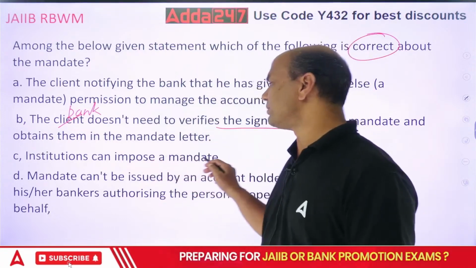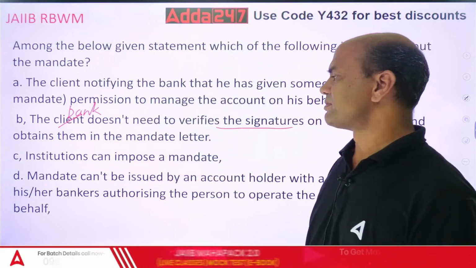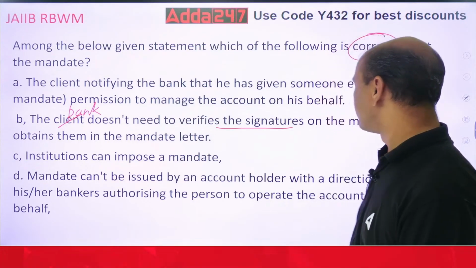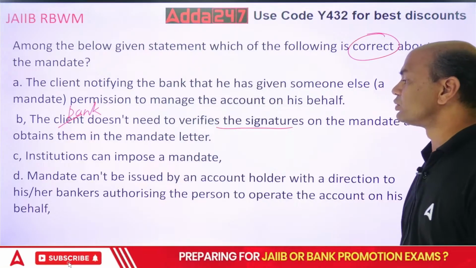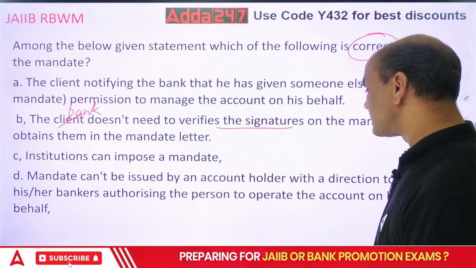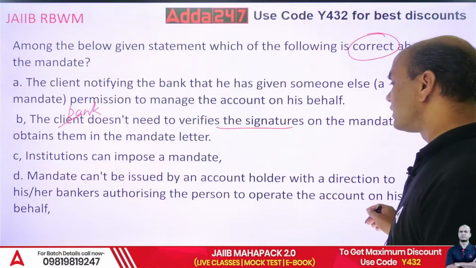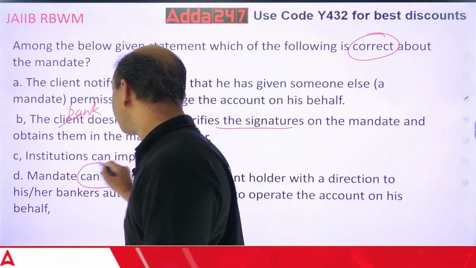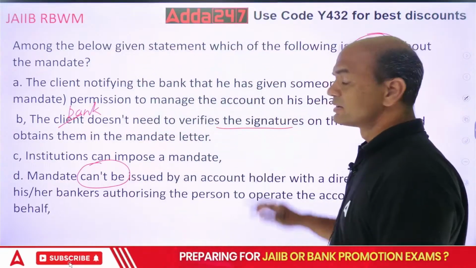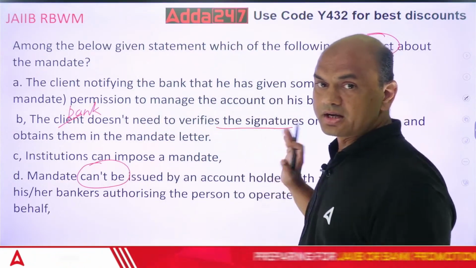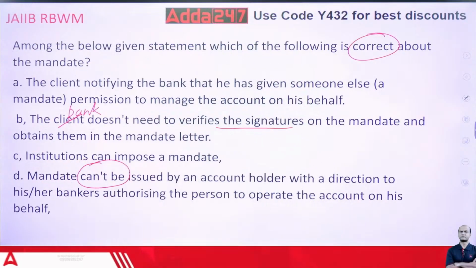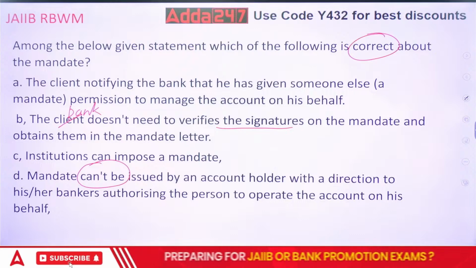Institutions can impose a mandate. Mandate can't be issued by an account holder with a direction to his or her bankers authorizing the person to operate the account on his or her behalf. Things are confusing. Read it properly. Take your time. I'll give you 1 minute to read this.